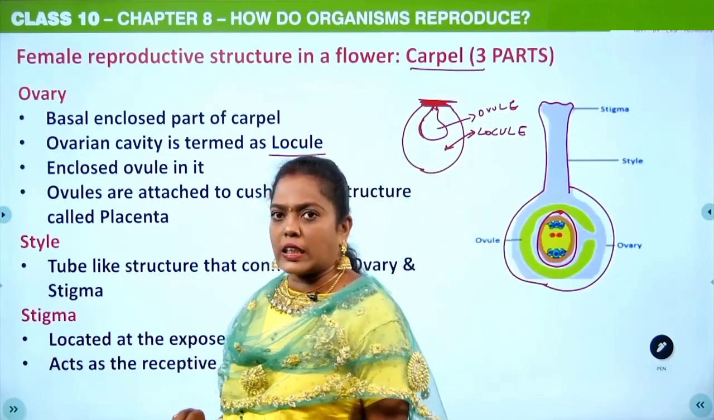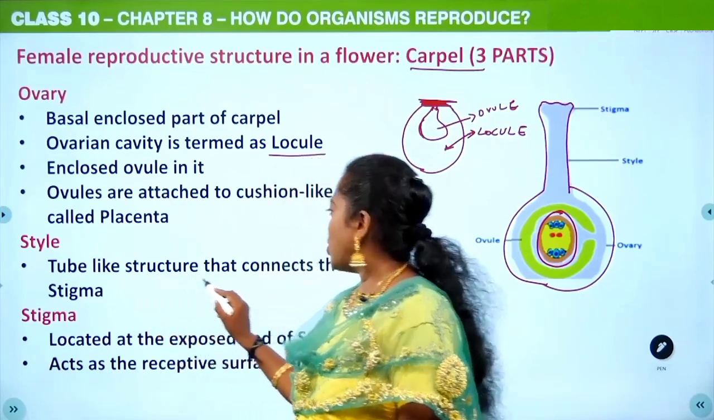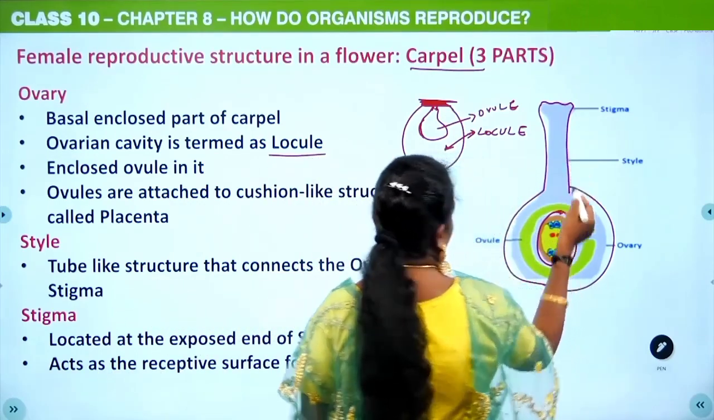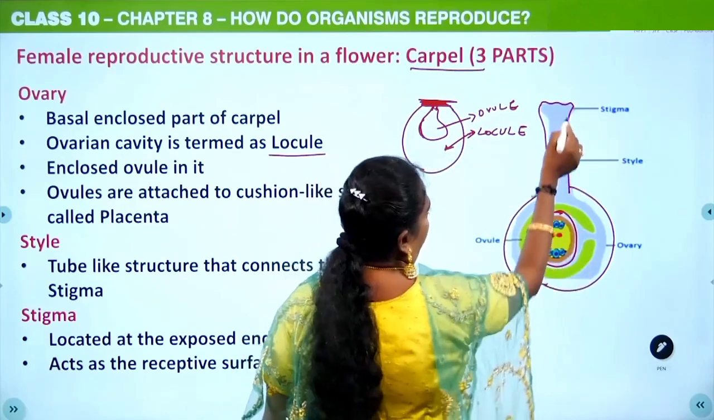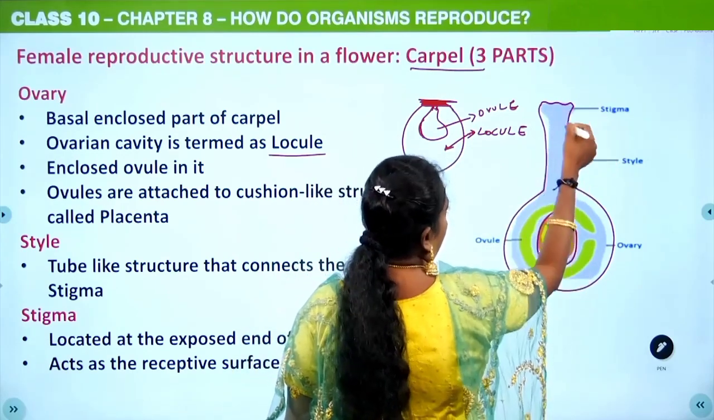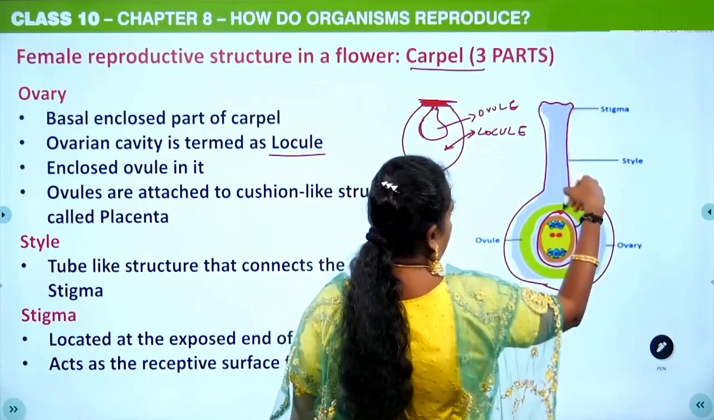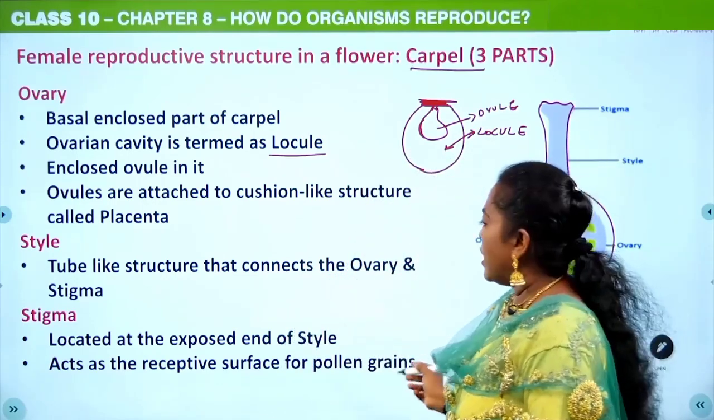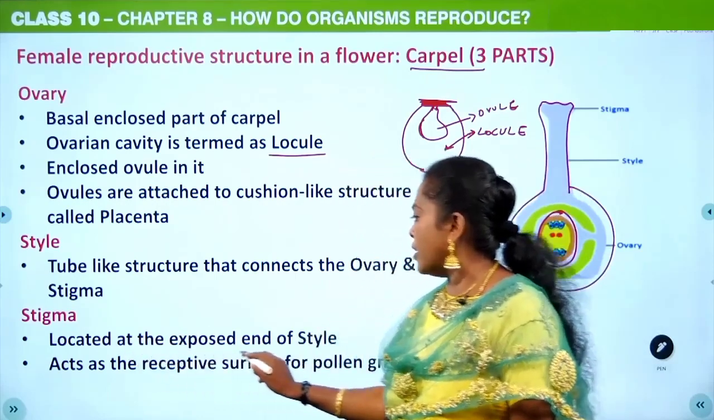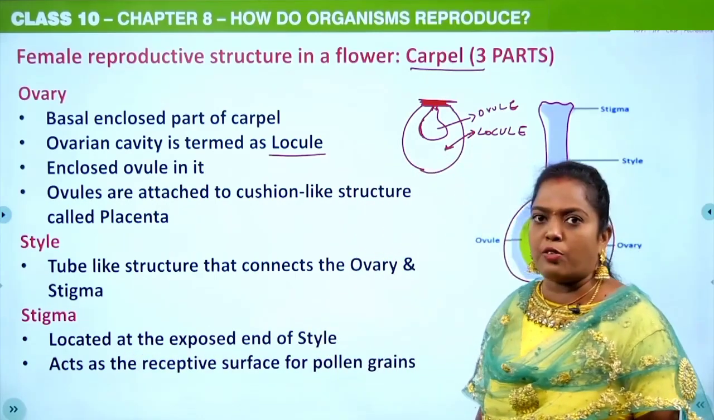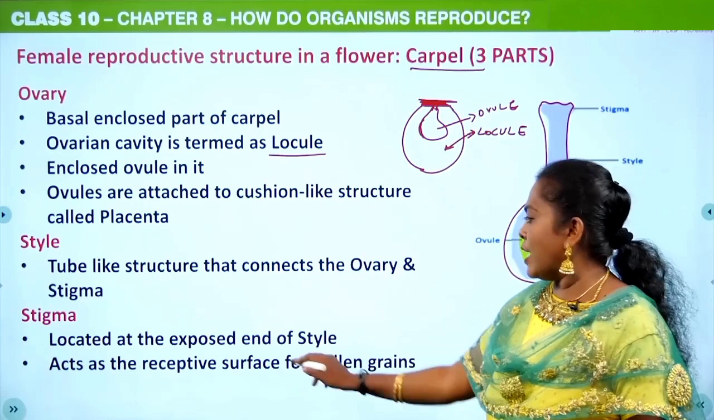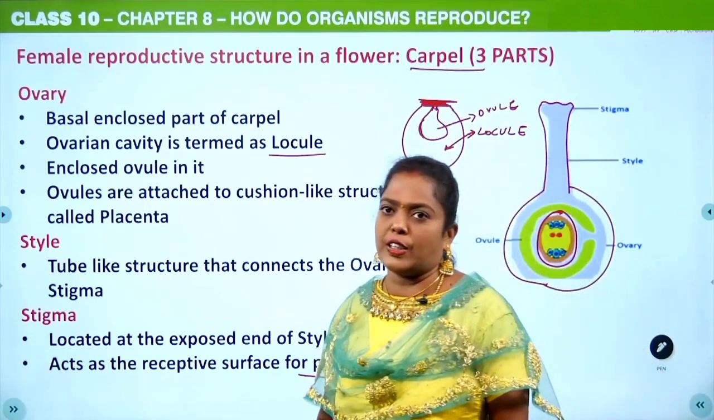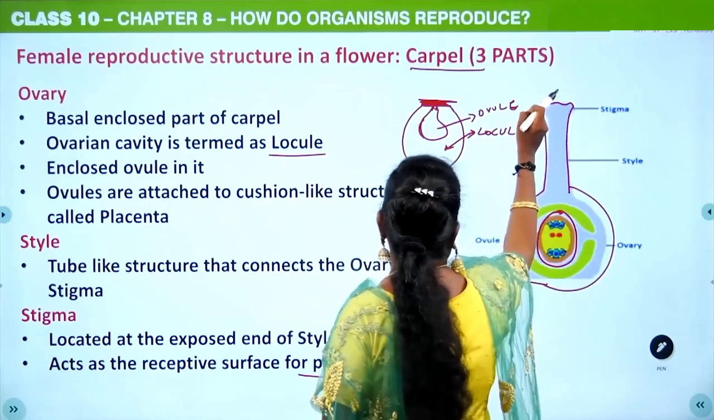Then the style. The style is a tube-like structure that connects the ovary and stigma. So here we have the ovary and here we have the stigma, and the style is a tube connecting both stigma and ovary. Then the stigma is located at the exposed end of the style, and it acts as the receptive surface for pollen grains. Okay, so I will explain that, students.